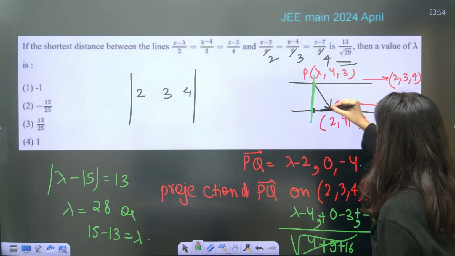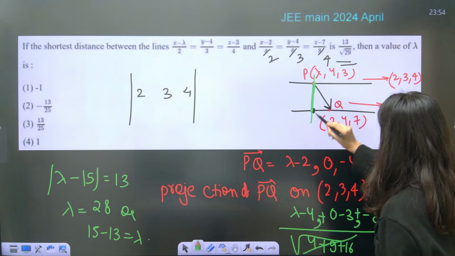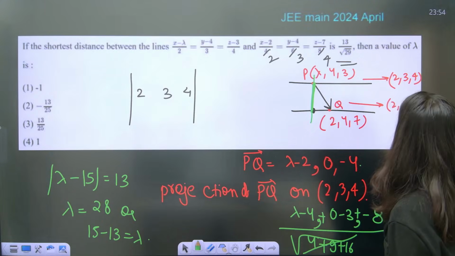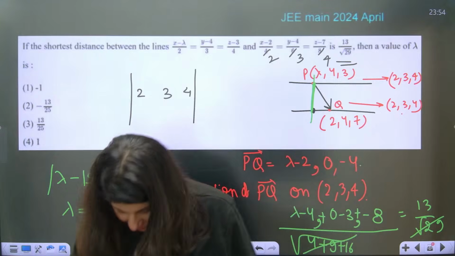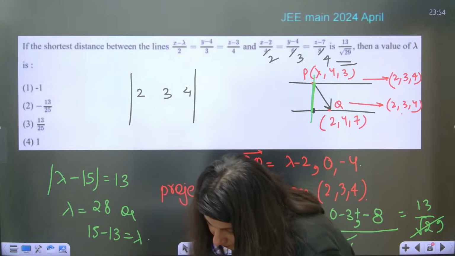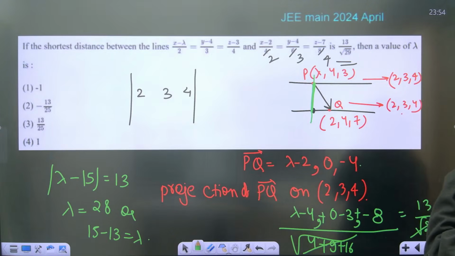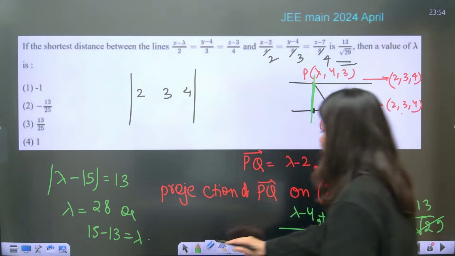So you're going to get this distance. Hold on. This question, distance between two parallel lines.